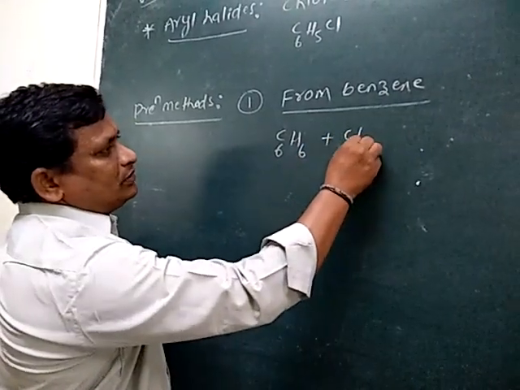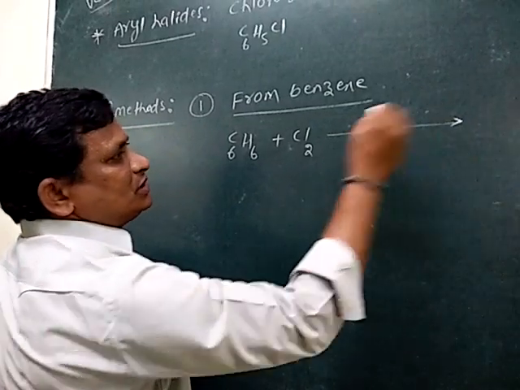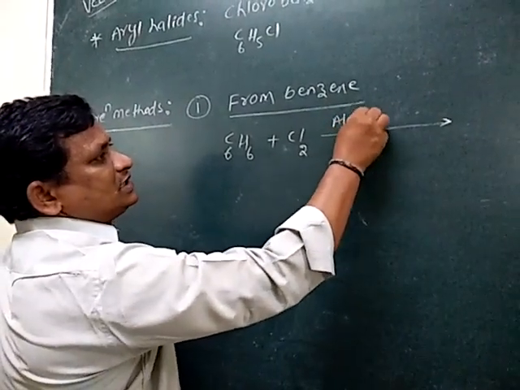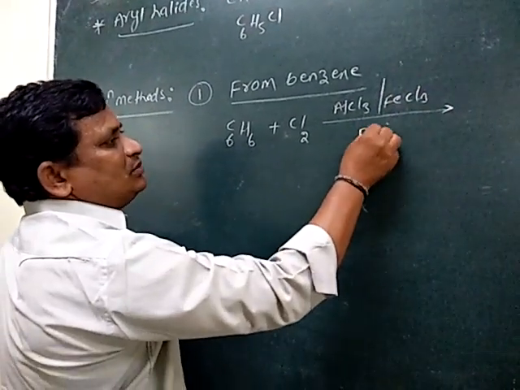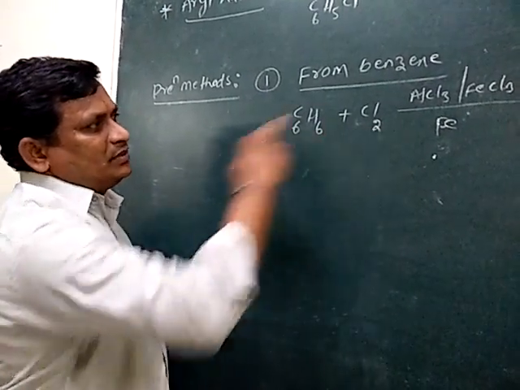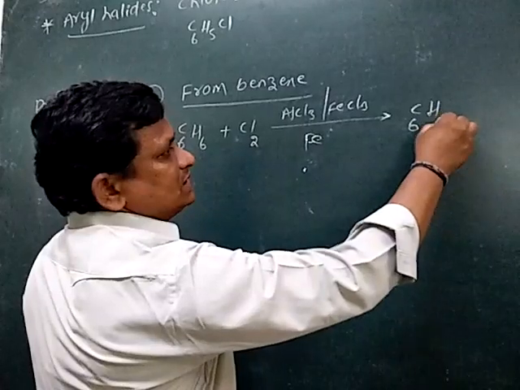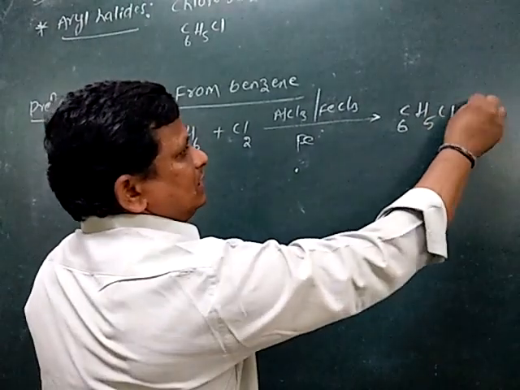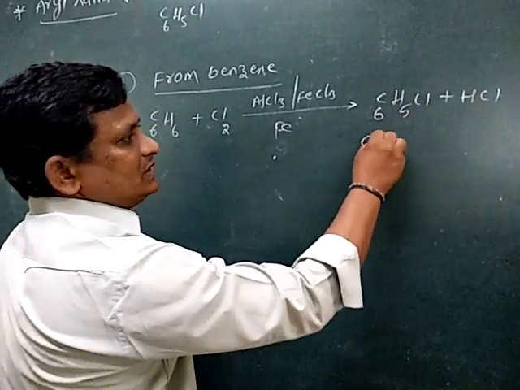It is reactive with chlorine Cl2. This reaction undergoes in the presence of AlCl3 or FeCl3 or simply iron. So then one hydrogen is replaced by one chlorine. So the obtained compound is C6H5Cl plus HCl.